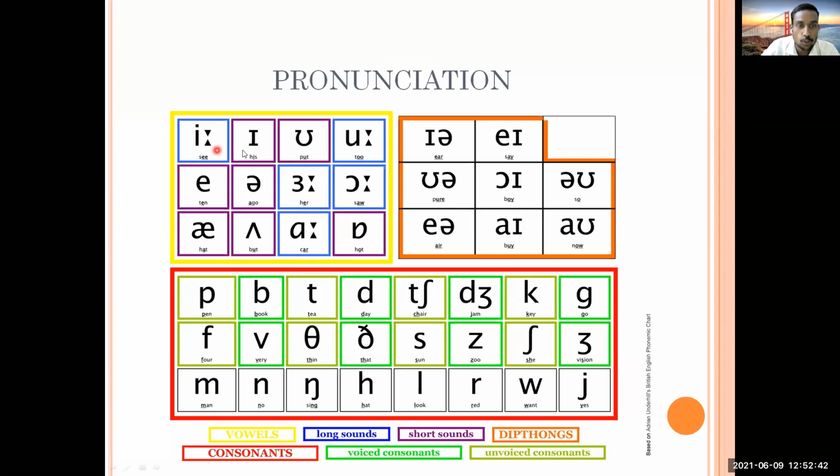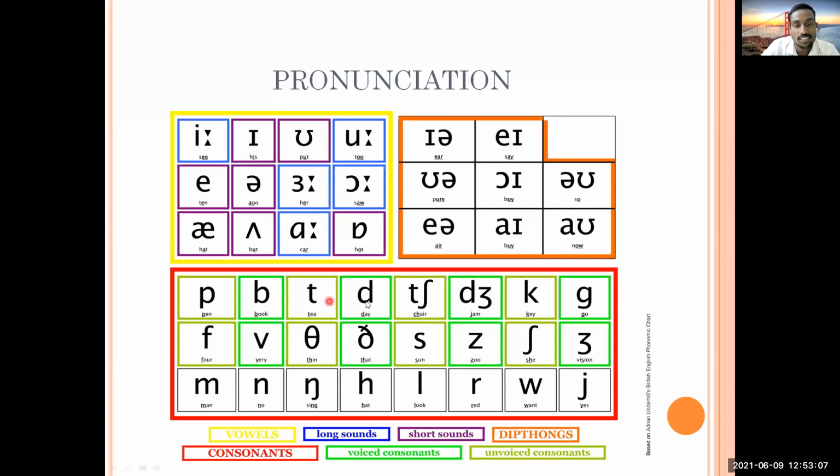This is long E, short E, short U, long U, A, O. These are vowel sounds. Then these are diphthongs.